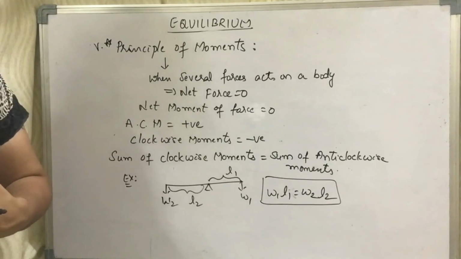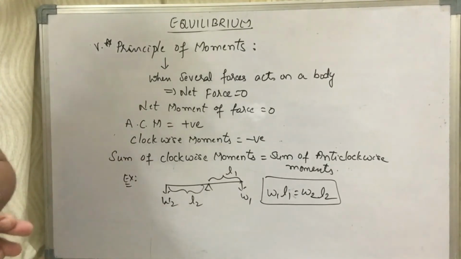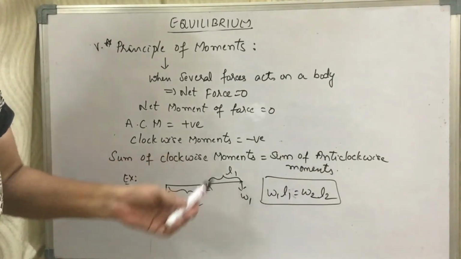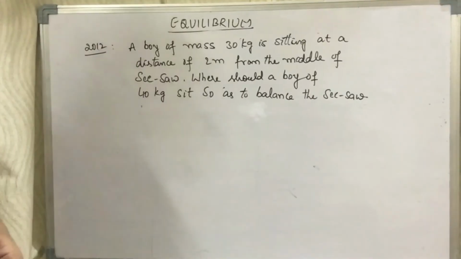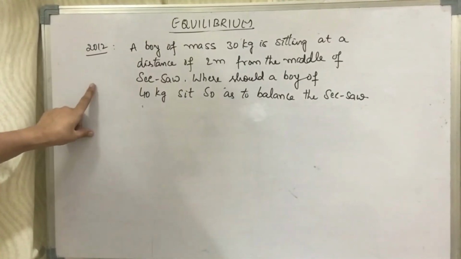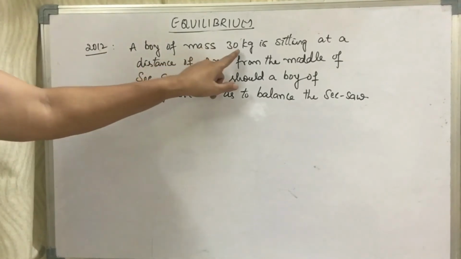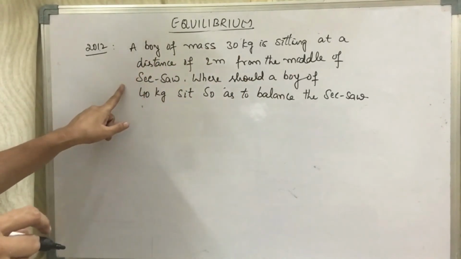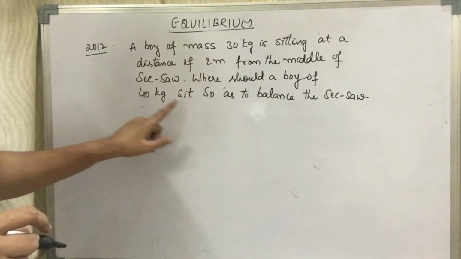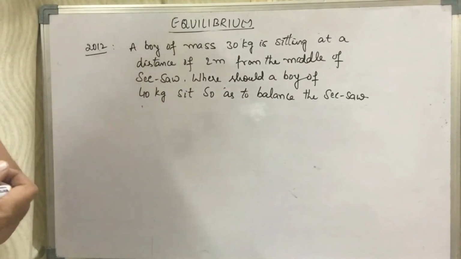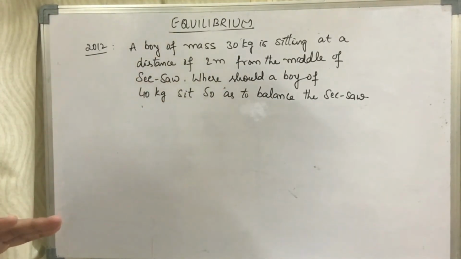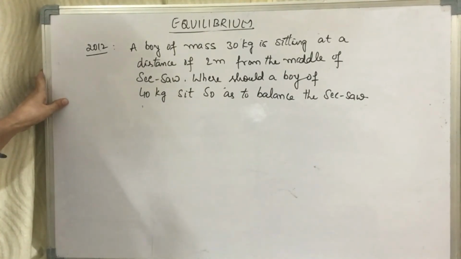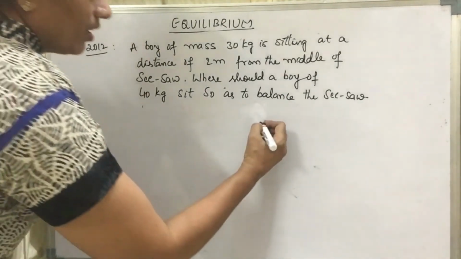Now we shall see a few numericals on the principle of moments which have been given in the ICSE board. This is the question given in 2012. A boy of mass 30 kg is sitting at a distance of 2 meters from the middle of the seesaw. Where should a boy of 40 kg sit so as to balance the seesaw? Let us try to solve this. Let us first put it in the form of a diagram. How to put it in the form of a diagram, children? Here, let us take a seesaw.